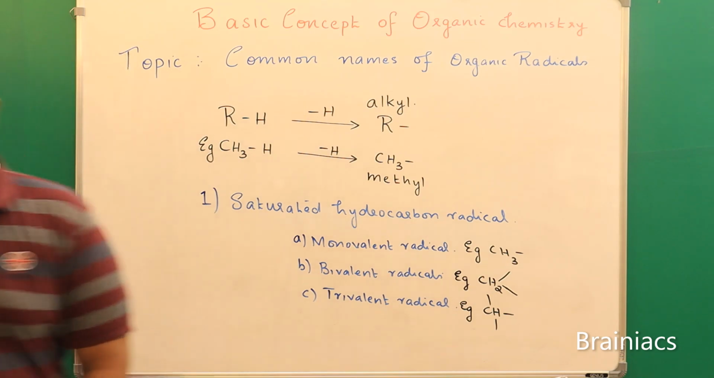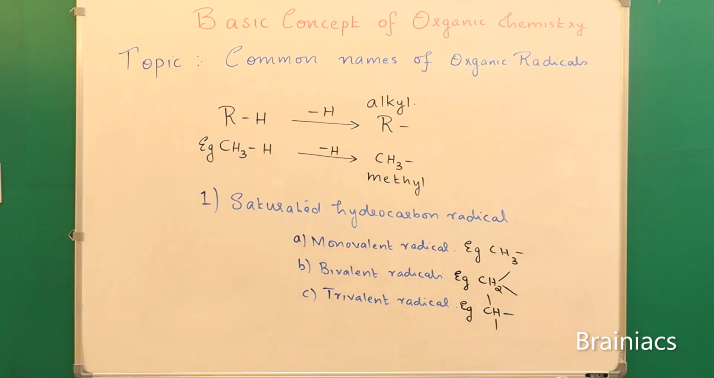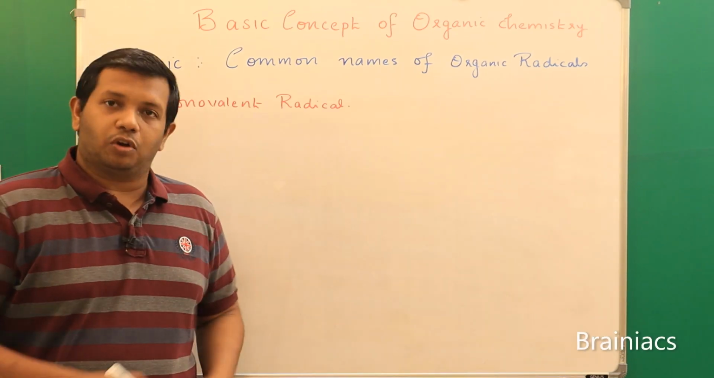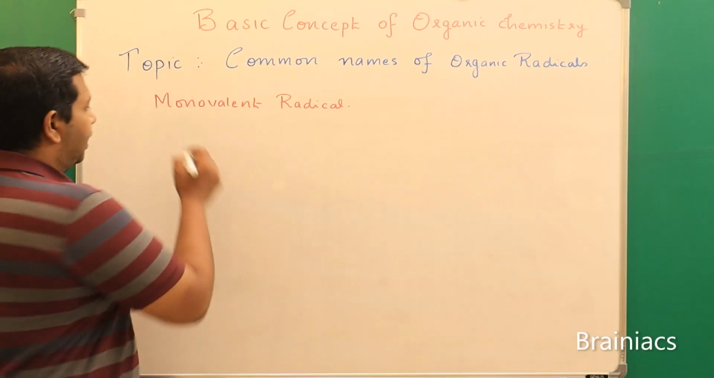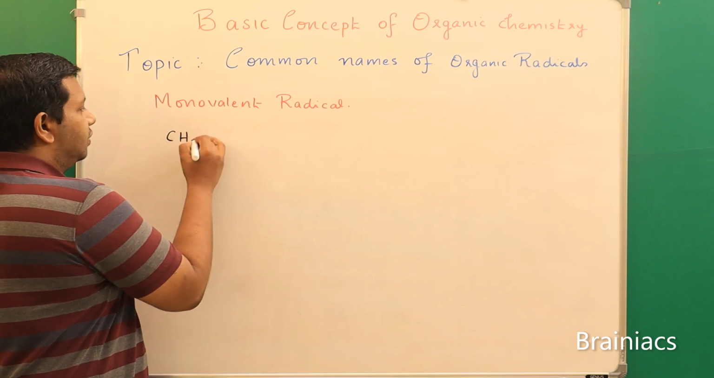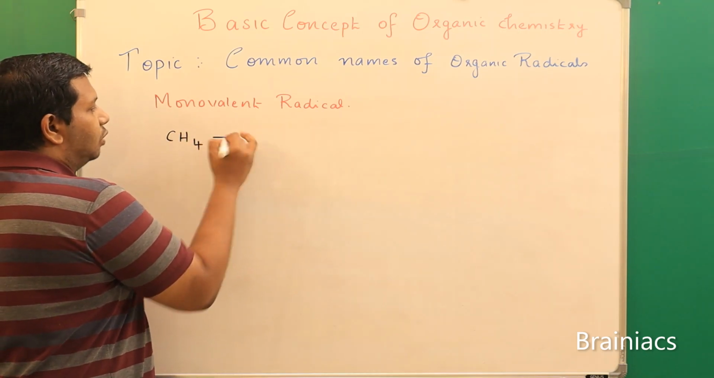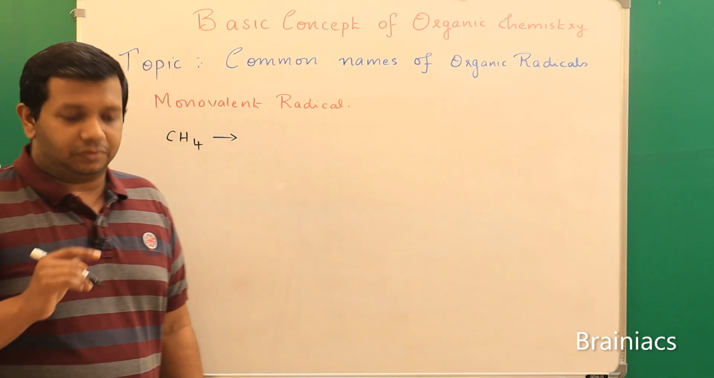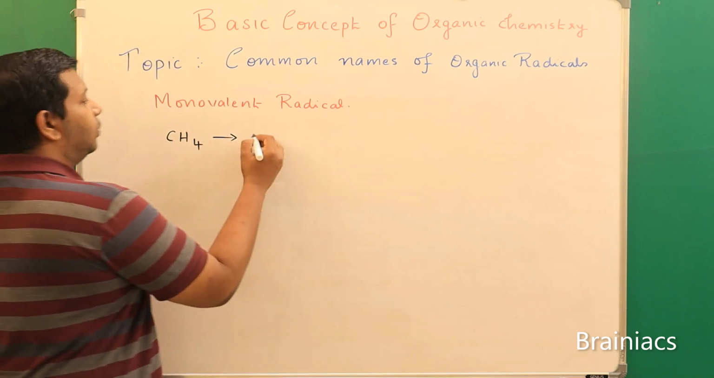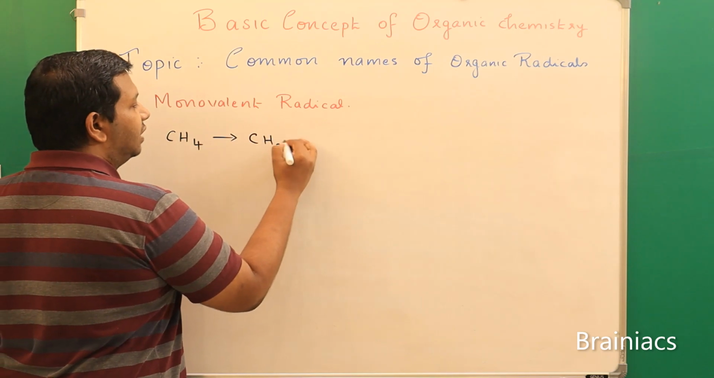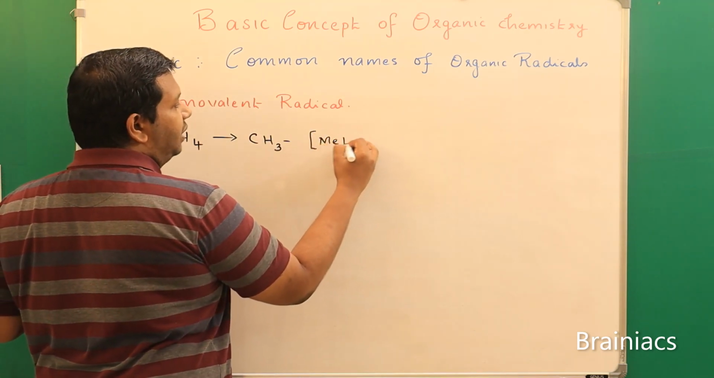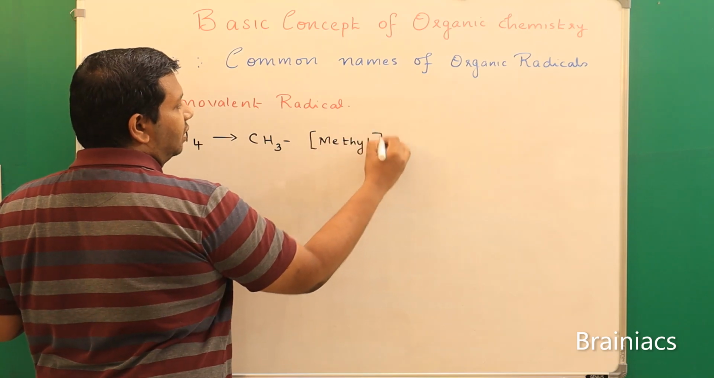We will try to see examples of monovalent radicals. As I have explained, this is CH4. A monovalent radical means one H is replaced. If one H is replaced, it becomes CH3. The name of this is methyl.